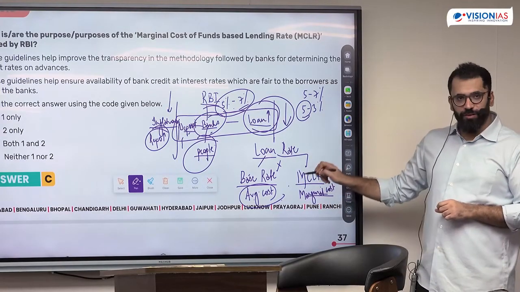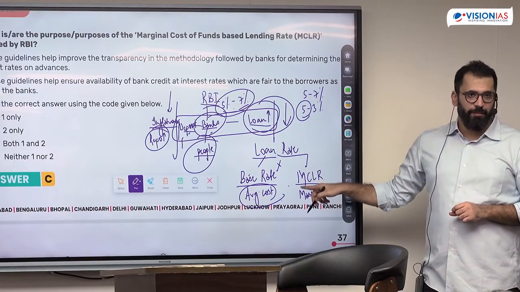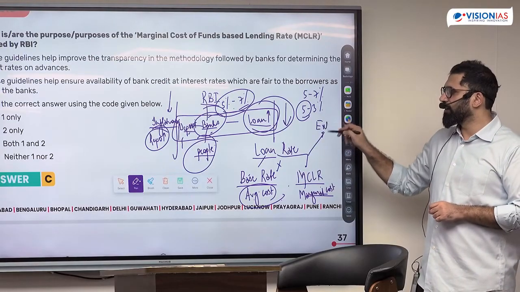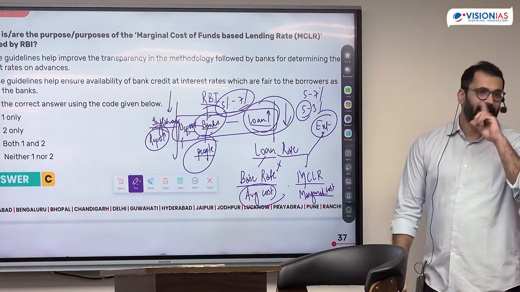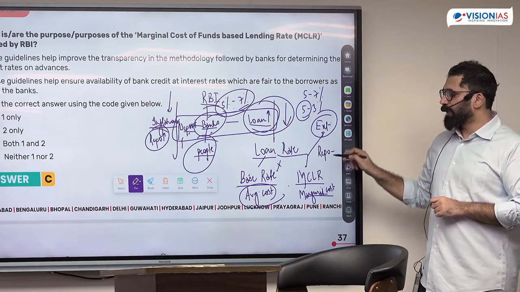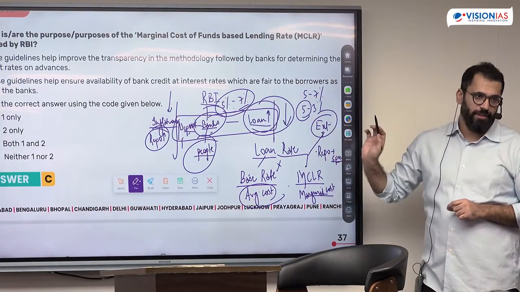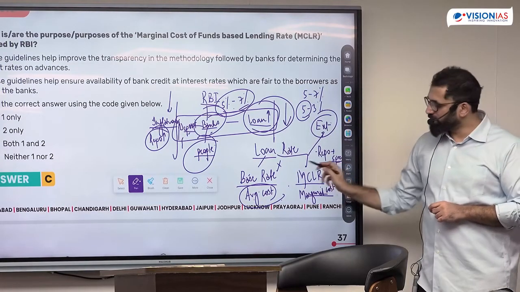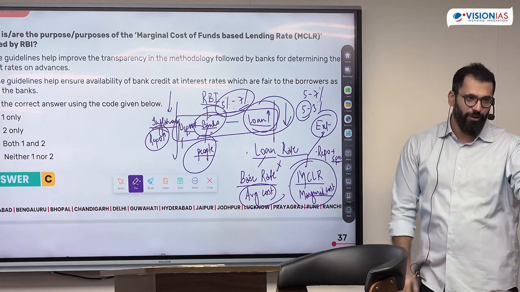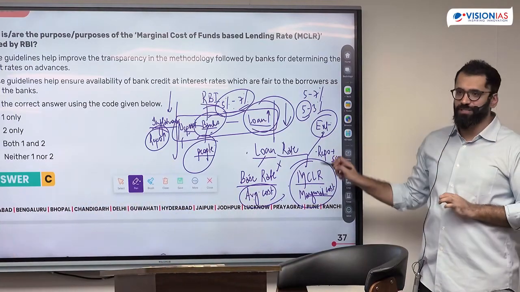Again, the formula for MCLR was given by RBI, but figures in the formula were put in by the banks. This system also failed, so the RBI moved to external benchmark. आप नहीं decide करोगे. Choose a benchmark, for example repo, and choose whatever spread you want to keep. ये change होगा तो rate change होगा. Why? Because this system failed to transmit this. I had given you a formula, but you were putting in values in the formula. This is why the system failed, but this is what the genesis was.